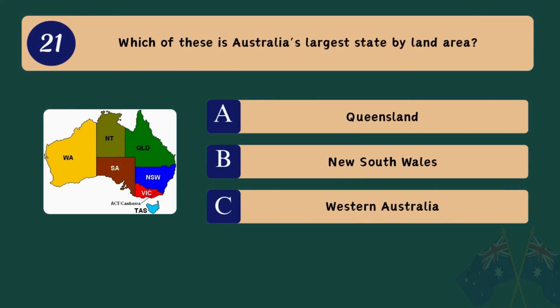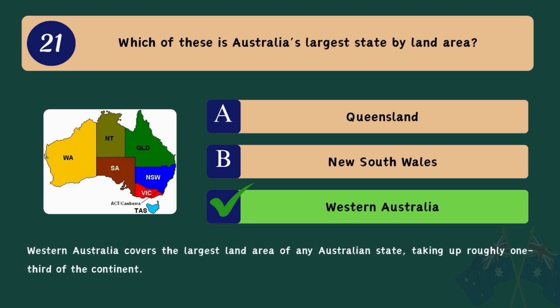Question 21. Which of these is Australia's largest state by land area? A. Queensland. B. New South Wales. C. Western Australia. Correct answer. C. Western Australia. Western Australia covers the largest land area of any Australian state, taking up roughly 1/3 of the continent.